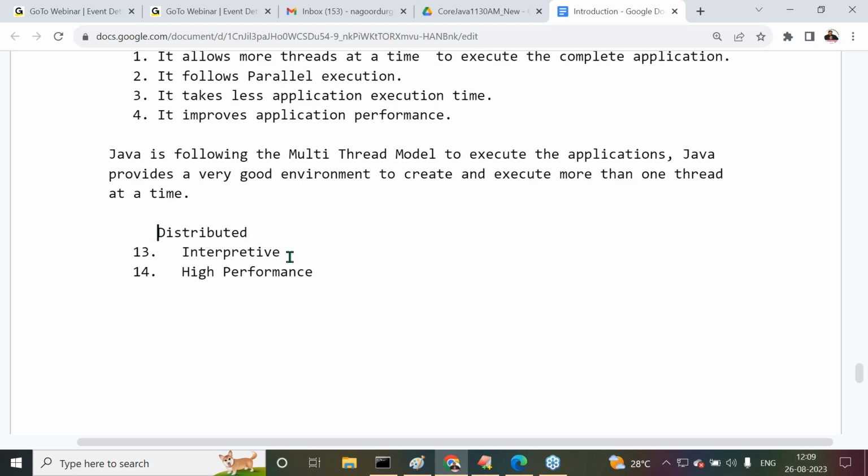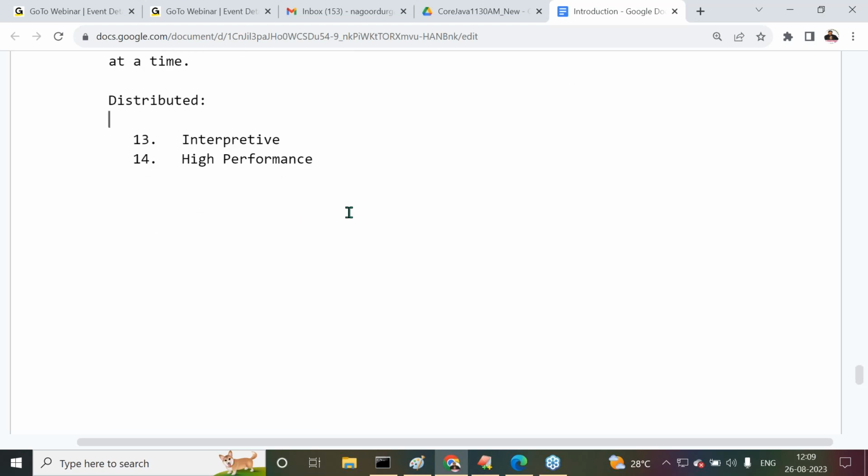Next one is what? After completion of this, distributed programming language. What is the meaning of distributed programming language? At the starting point of the classes we were already aware of this, but again here we are understanding it. Observe carefully.